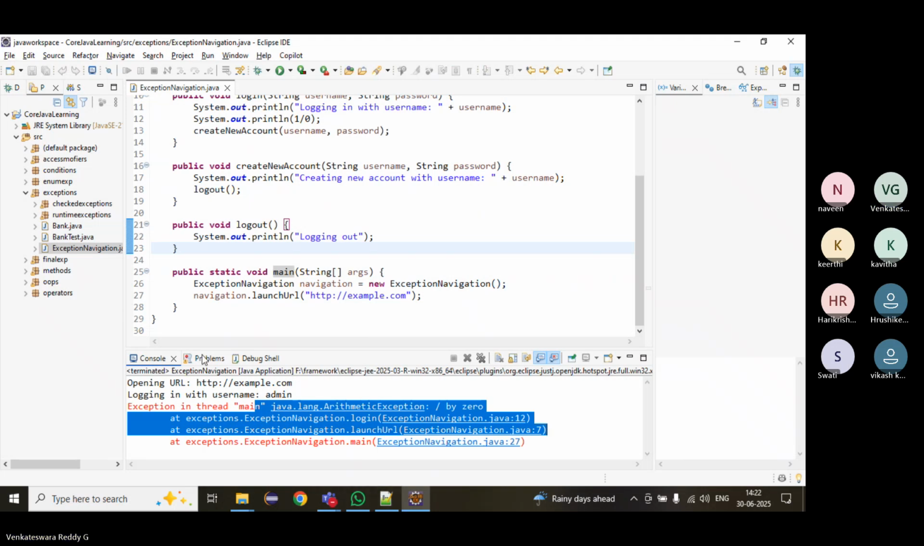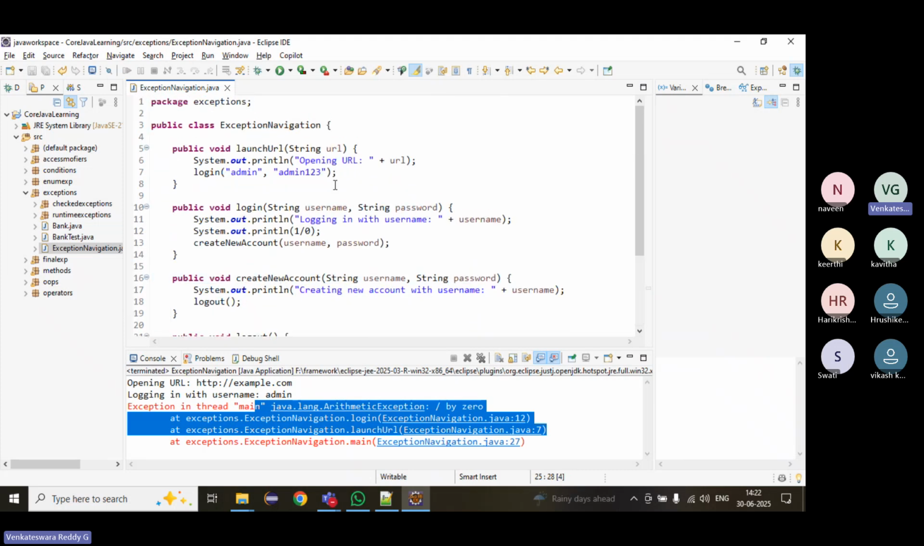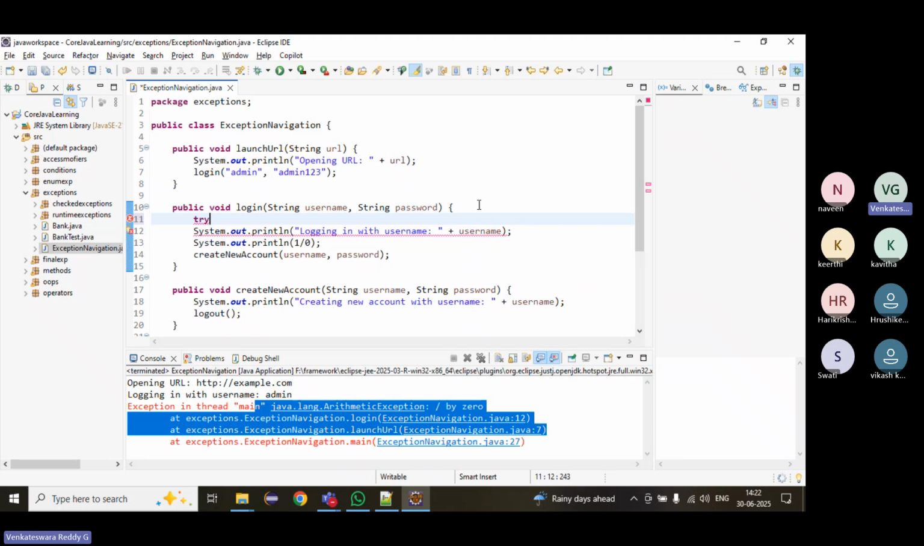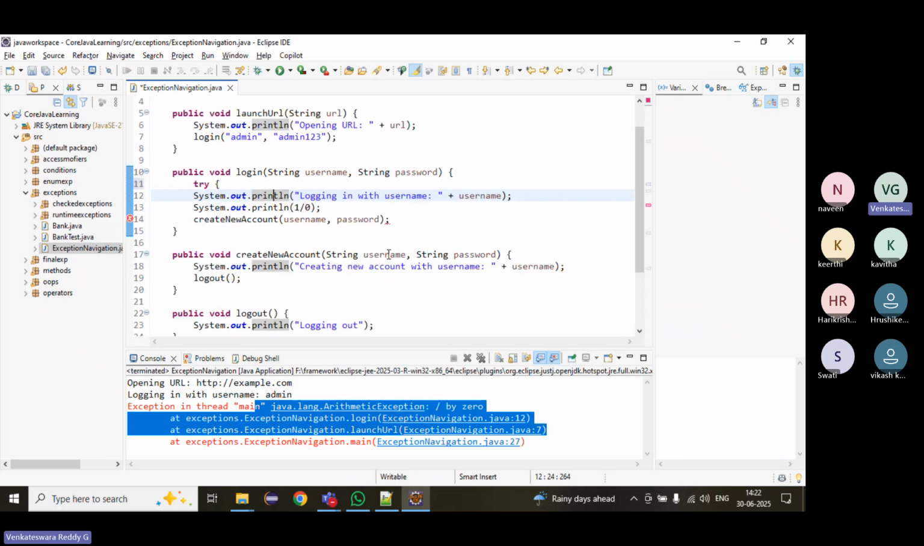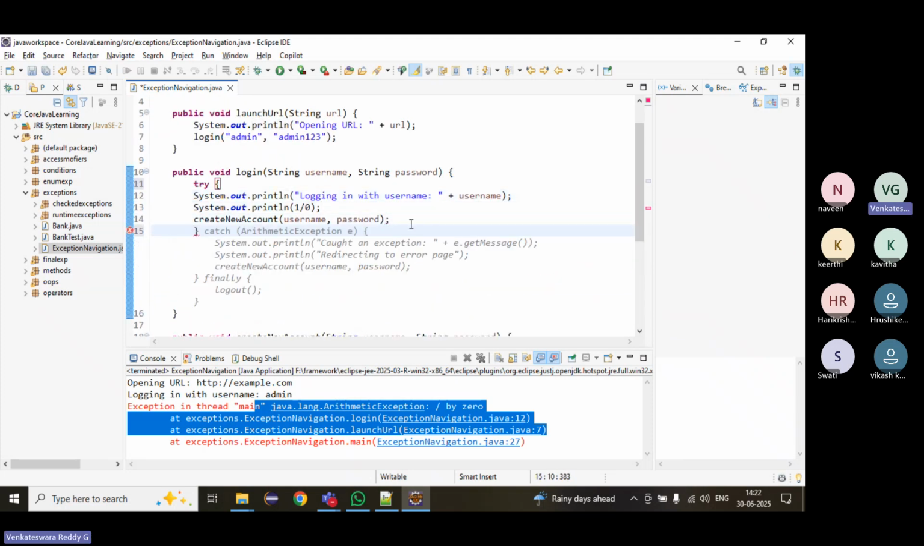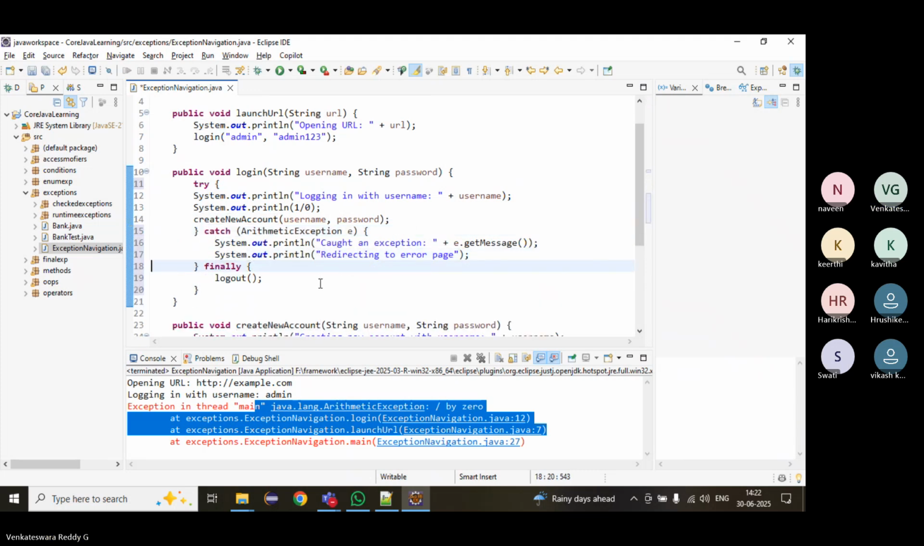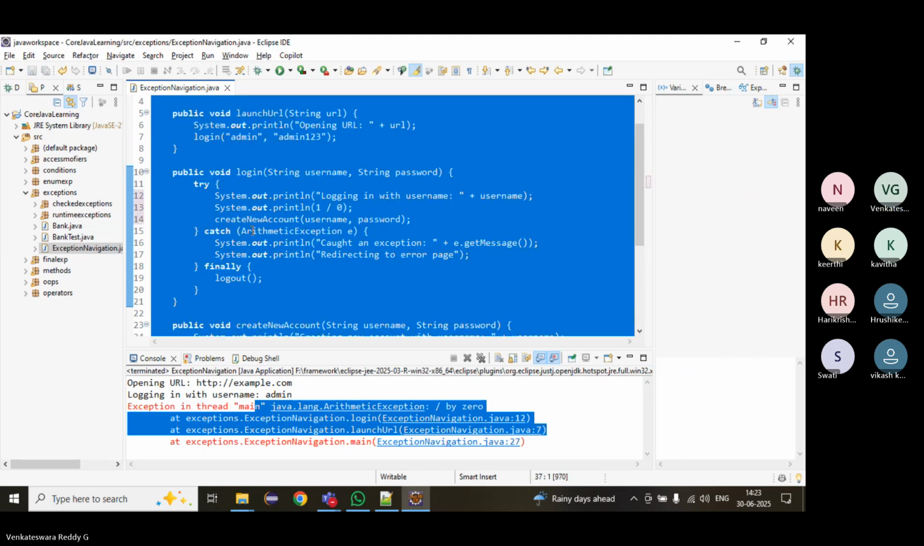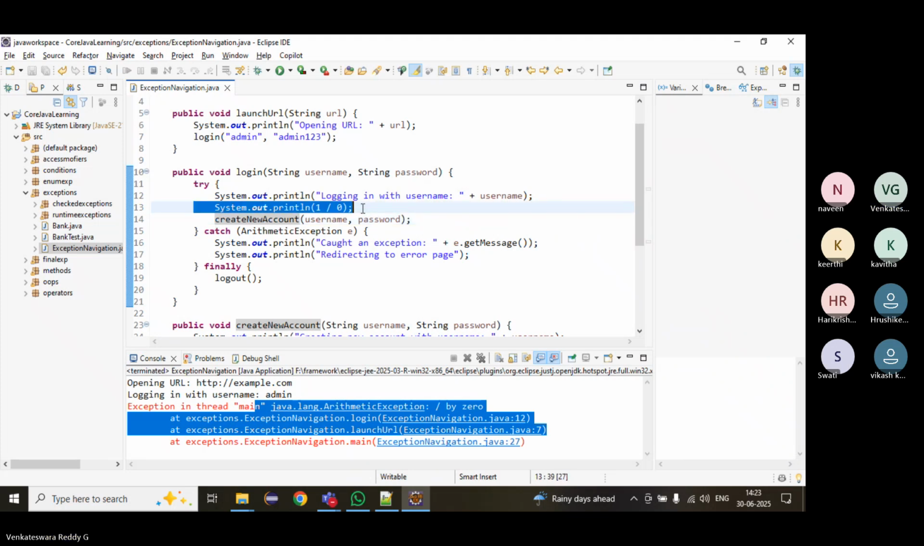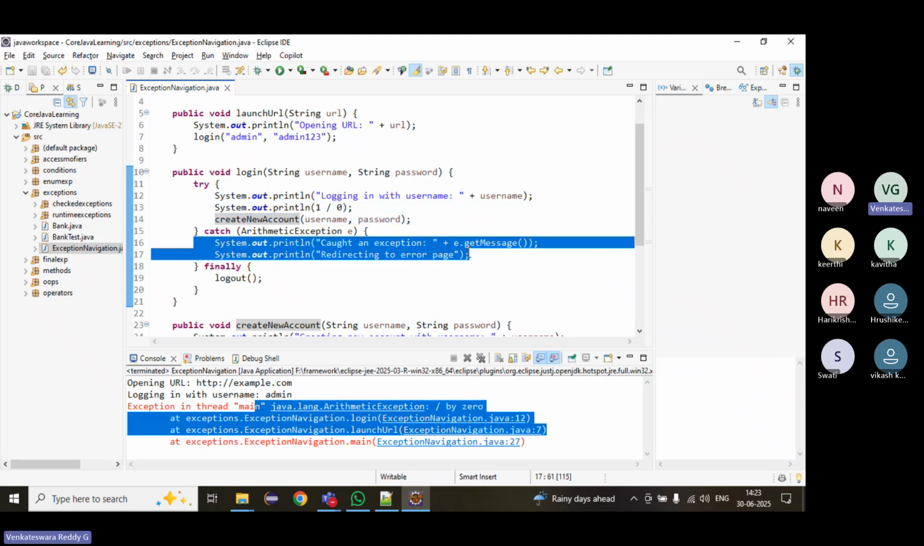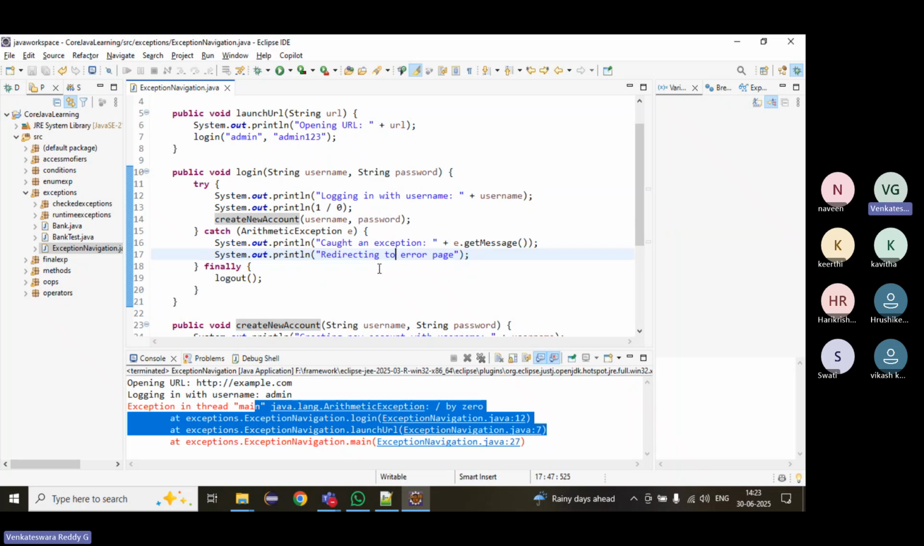Now suppose I have the main method, launch URL and login, and I have a try and catch block here. Now what will happen? Here I am just printing it. When there is an exception in login, the catch block will execute. In the catch block, we are not doing anything, just printing.